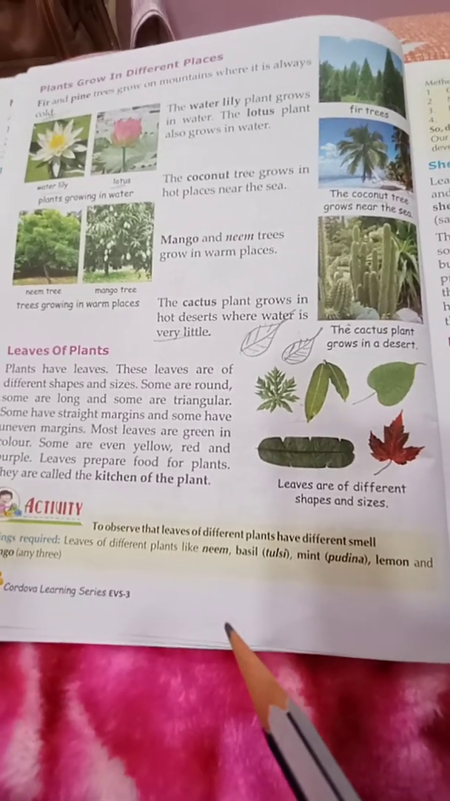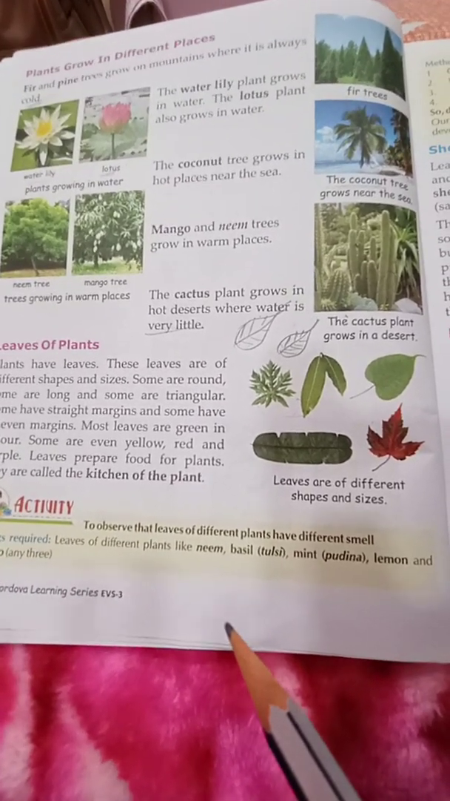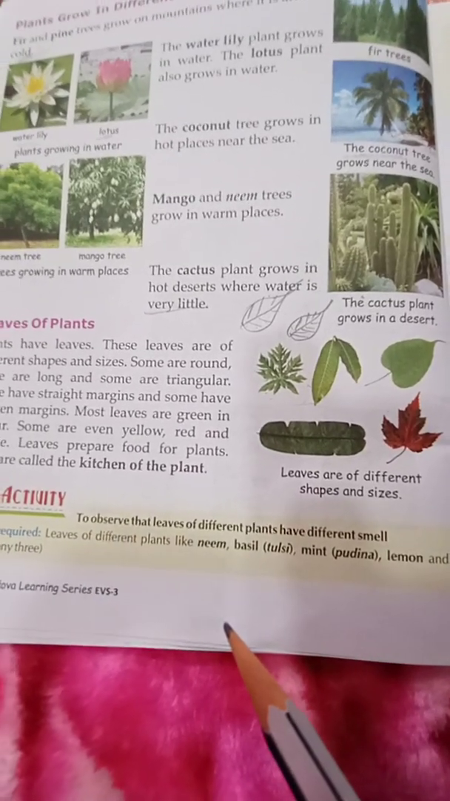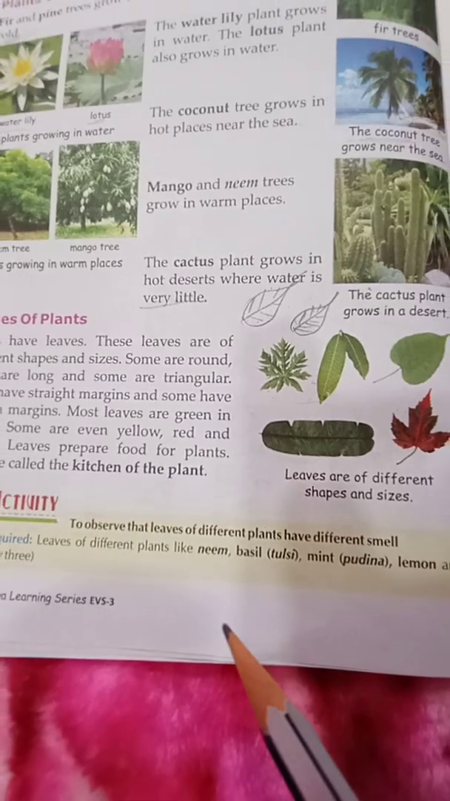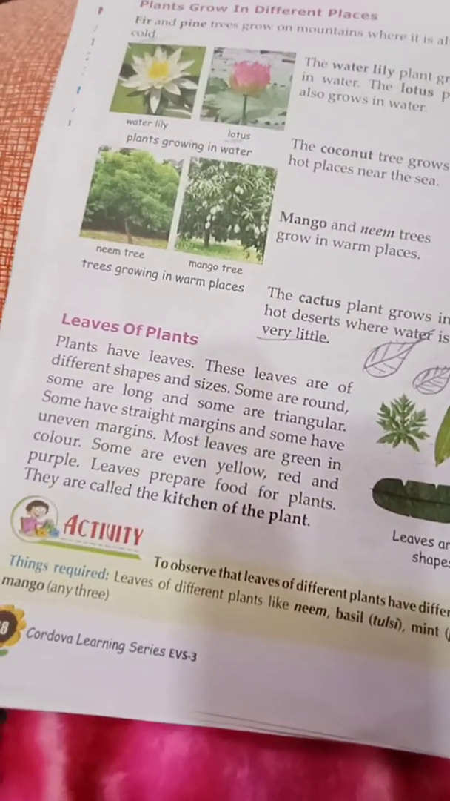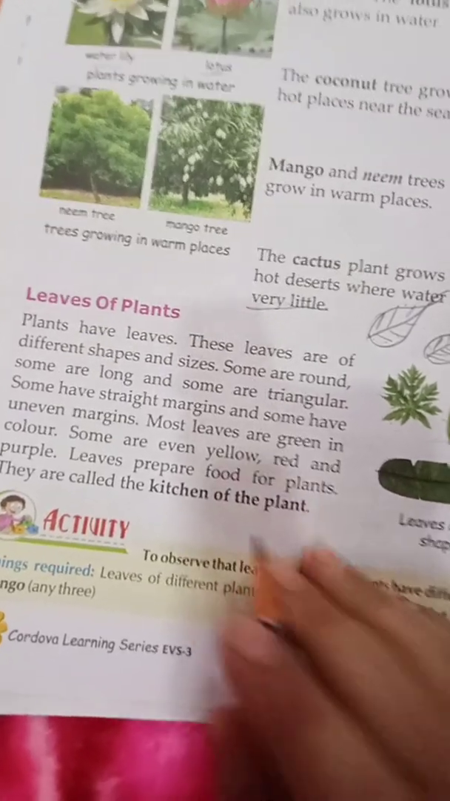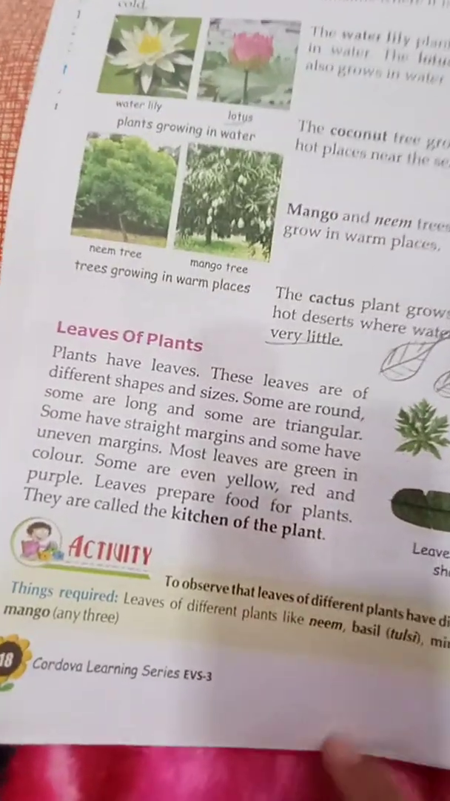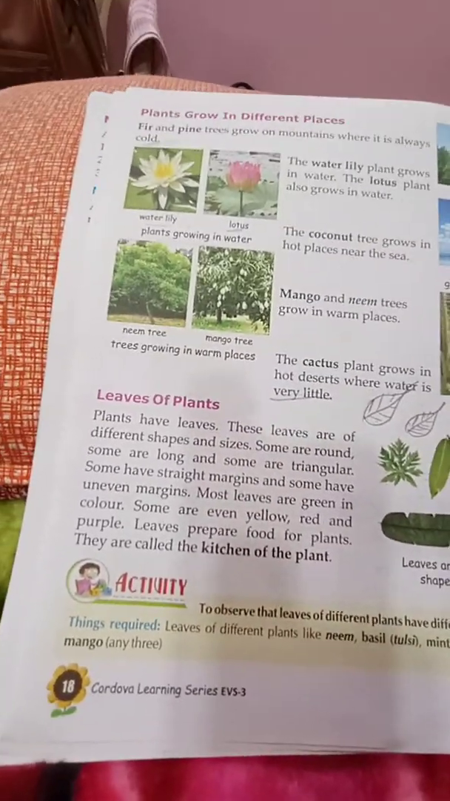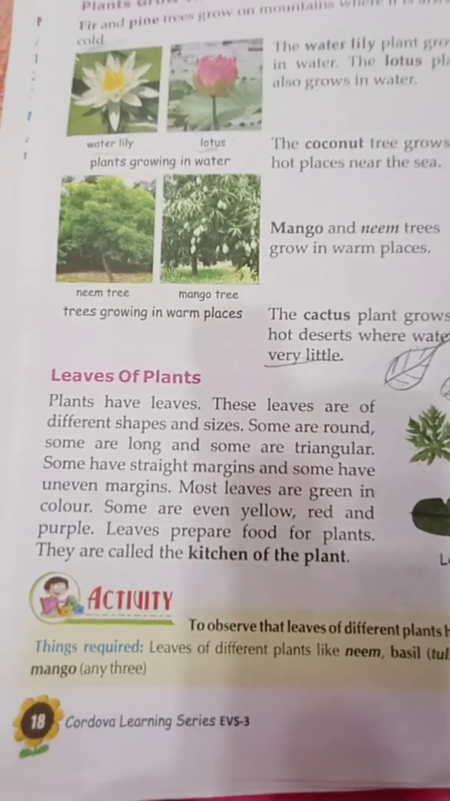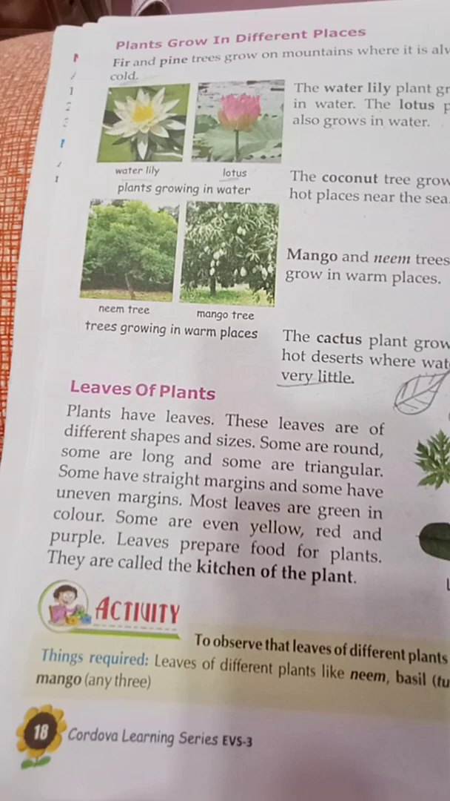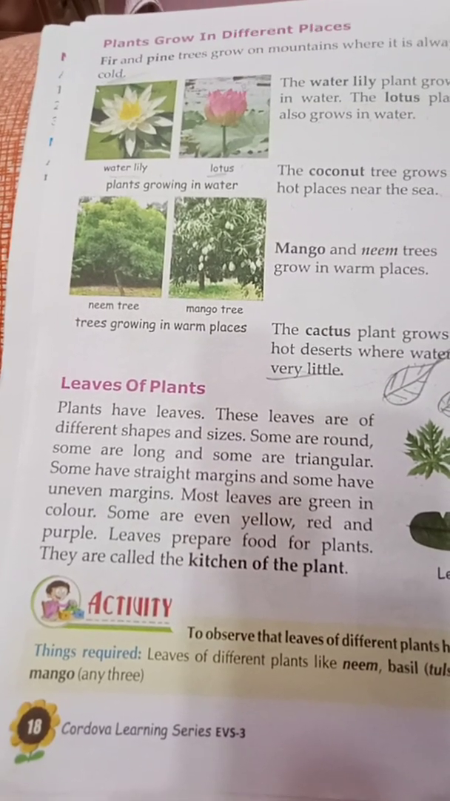There are many functions, but you are too small to know about them. Just learn this: leaves are called the kitchen of the plant because leaves prepare food for the whole plant with the help of sunlight, carbon dioxide and water. Sunlight is necessary for every plant for its growth. If you place a plant in the shade inside your home, the plant is not able to grow.